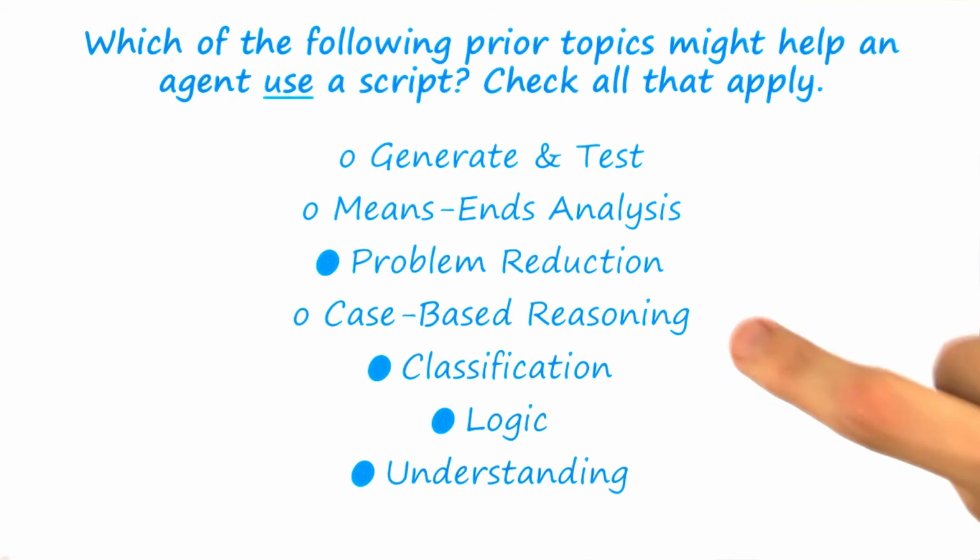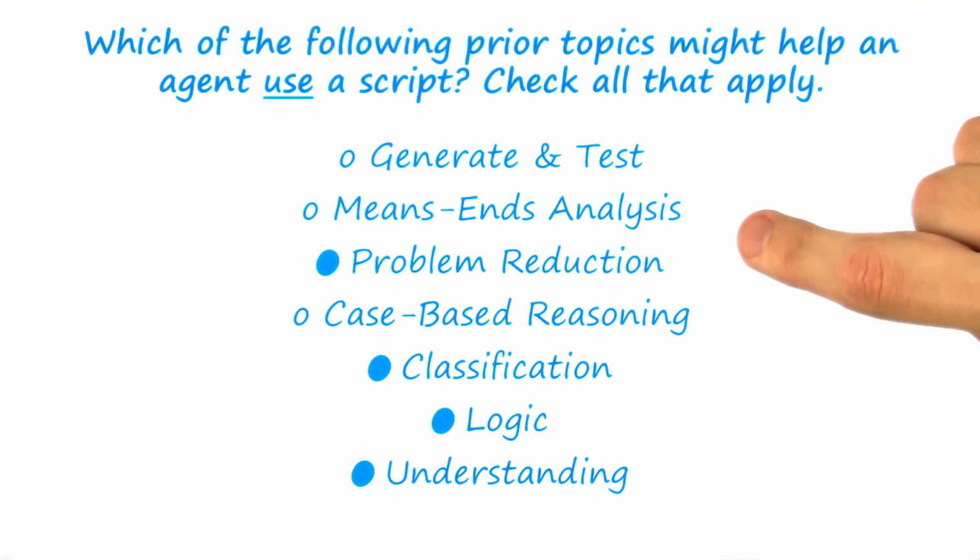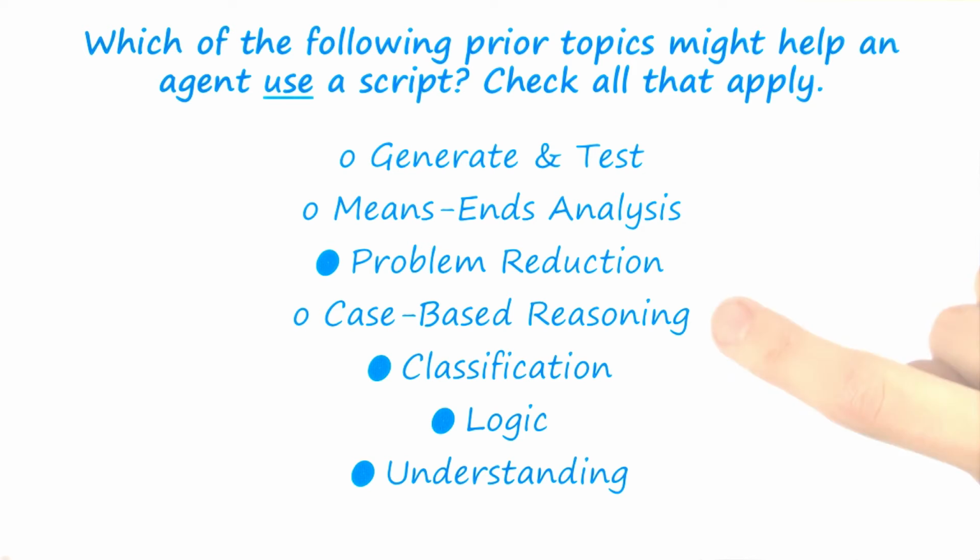I didn't see the other 3 as being as applicable to scripts for a couple different reasons. For generate and test and means-ends analysis, these are problem-solving methods, and as we talked about with planning in the previous exercise, scripts are often used when we already have a solution and we simply need to execute it. Case-based reasoning keeps things at the level of individual cases that can be adapted to our current problem, whereas scripts serve as an abstraction over a number of cases. So I don't really see case-based reasoning applying as much here either.